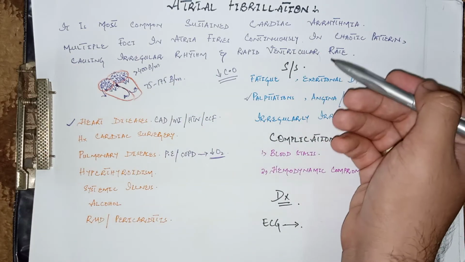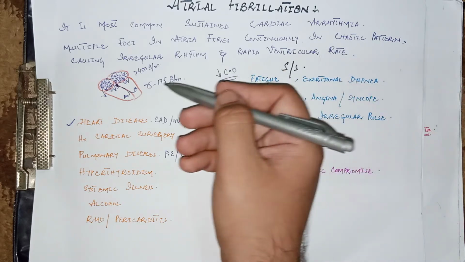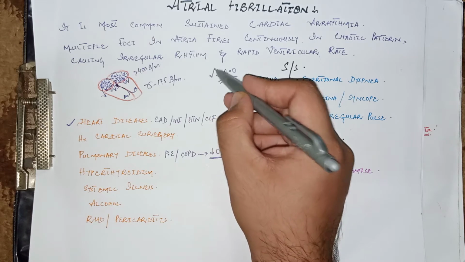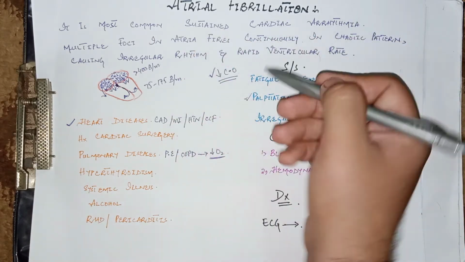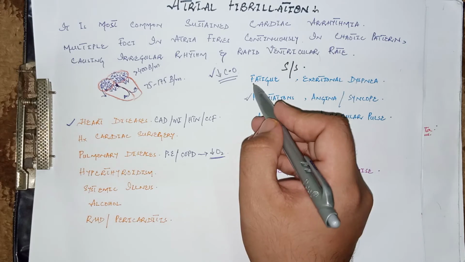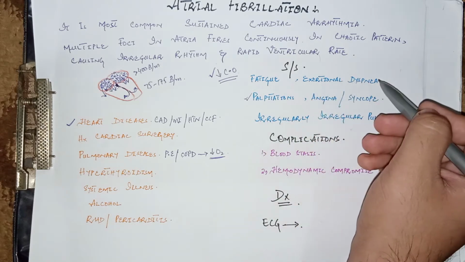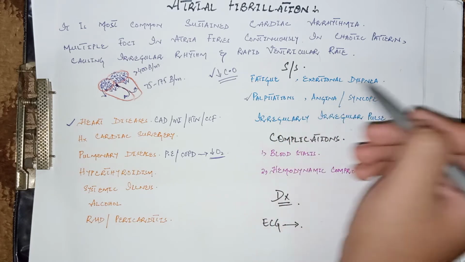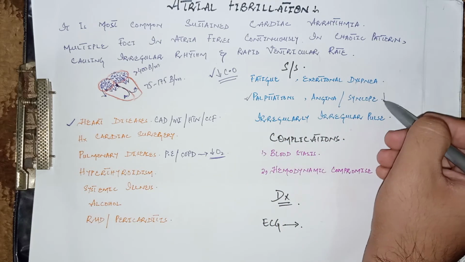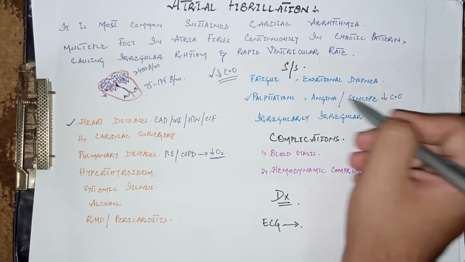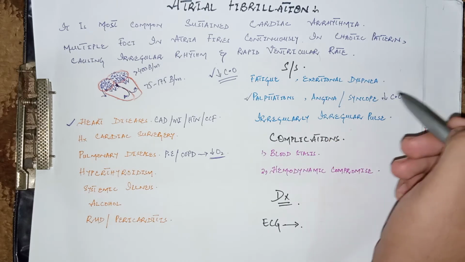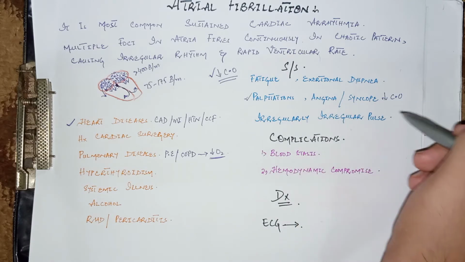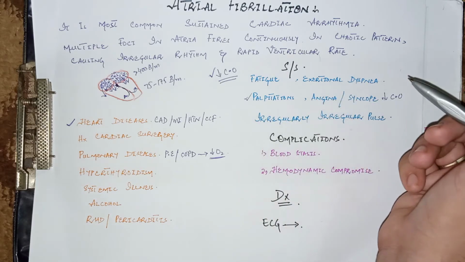Now come to the signs and symptoms, or the clinical features. Because of ineffective contractions of the musculature of the heart, there is reduced cardiac output in atrial fibrillation. So due to reduced cardiac output, the patient feels fatigue, exertional dyspnea or shortness of breath on exertion, palpitations due to the severe electrical activity, and angina or syncope, both due to decreased perfusion of the heart as well as the brain. The pulse in this case is an irregularly irregular pulse. This is a characteristic feature of atrial fibrillation.